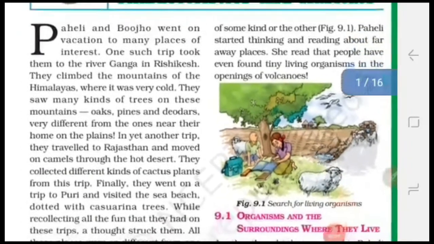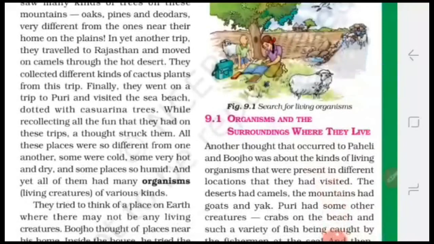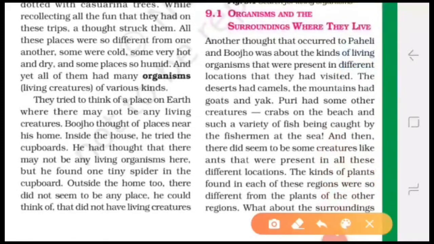Here Paheli and Boojho went to different places. Then they saw different kinds of plants, trees and animals. They were different from each other. Even all places were different from one another. Some were cold, some very hot and dry, and some places so humid. And all of them had many organisms, means all places had living creatures and they were different from each other.